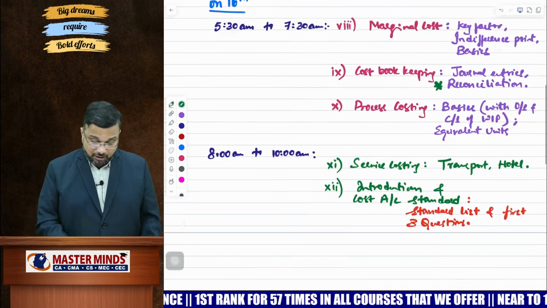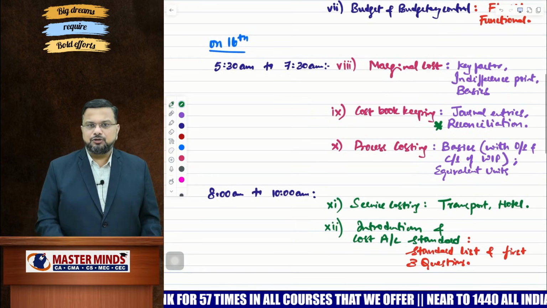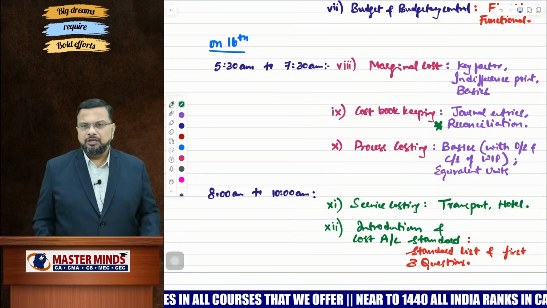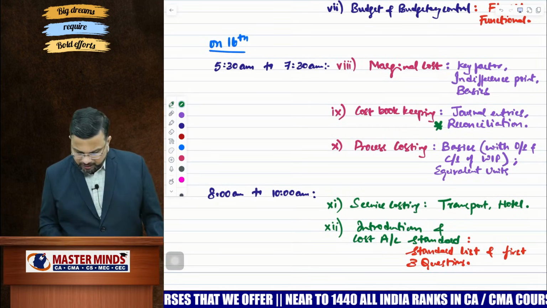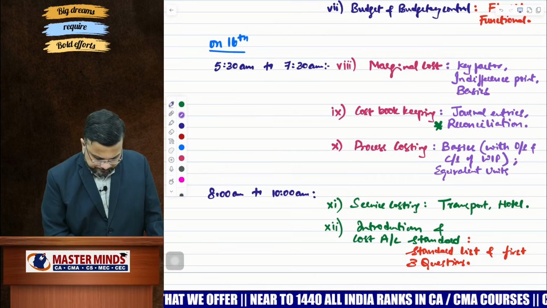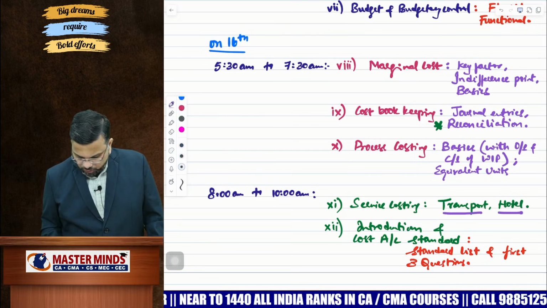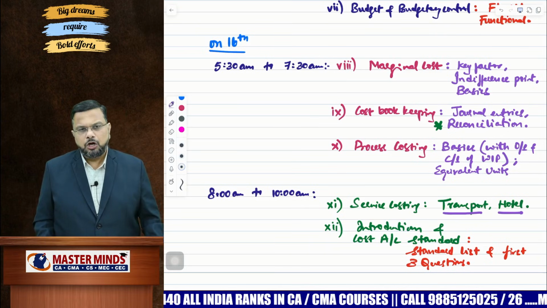Do remember that on 16th, you will be writing the examination. So you will start your preparation after completing your breakfast, 8 a.m. to 10 a.m. In that 2 hours, complete service costing. When it comes to service costing, focus on what, my dear? Your transportation and hotel. Focus on these 2, transportation, hotel, hospital, toll plaza.